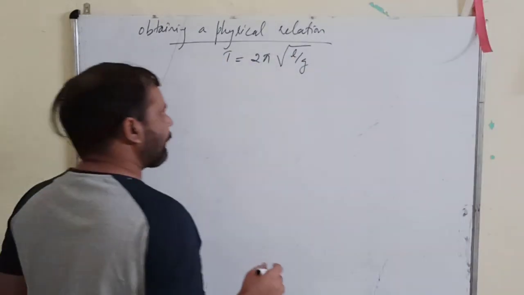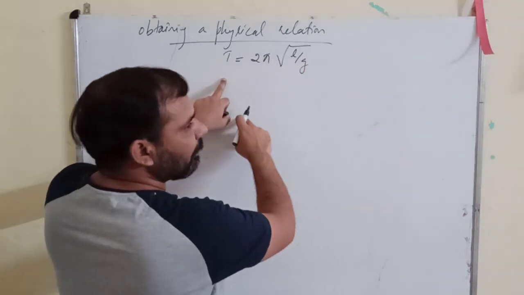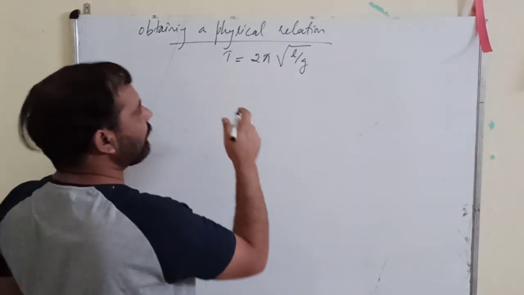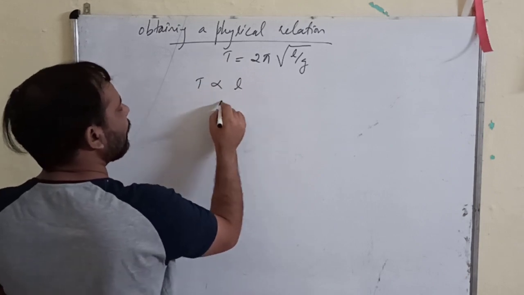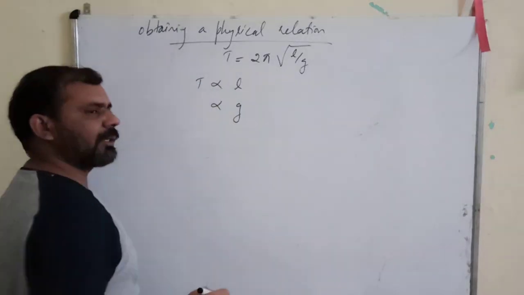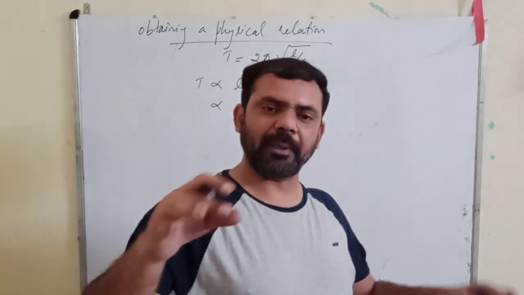So what we do is find experimentally which quantities the time period of oscillation of a simple pendulum depends on. What we found experimentally is that the time period depends on length and on the acceleration due to gravity. On two quantities, this has to be found experimentally.